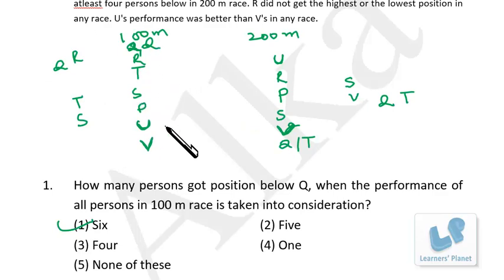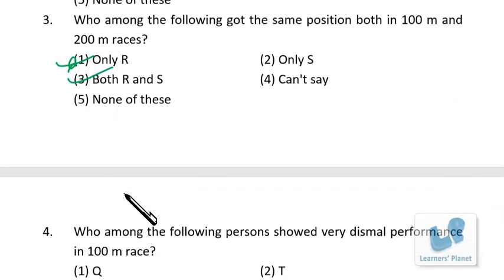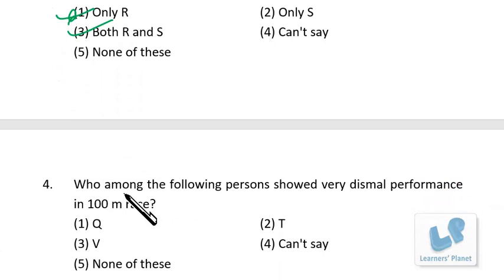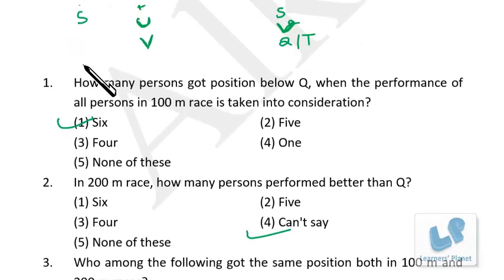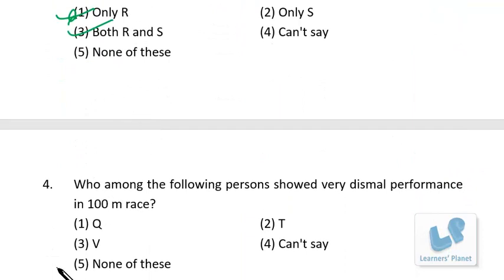Q, R, T, S, 4th position. U, R, P, S. Yes, even S is also. Okay. Who among the following persons showed very dismal performance in the 100-meter race? So the worst performer is V, right? I hope you are clear.